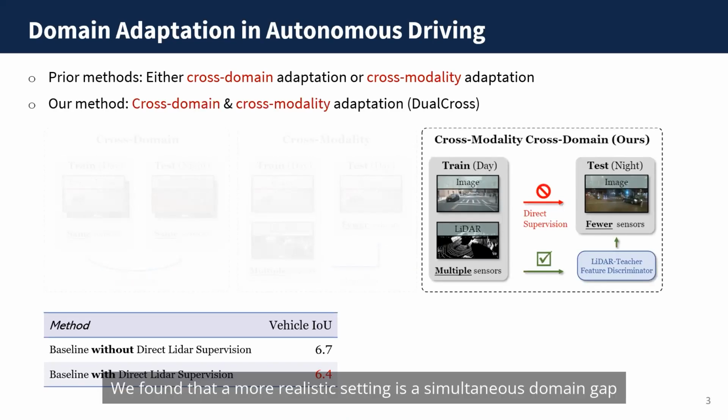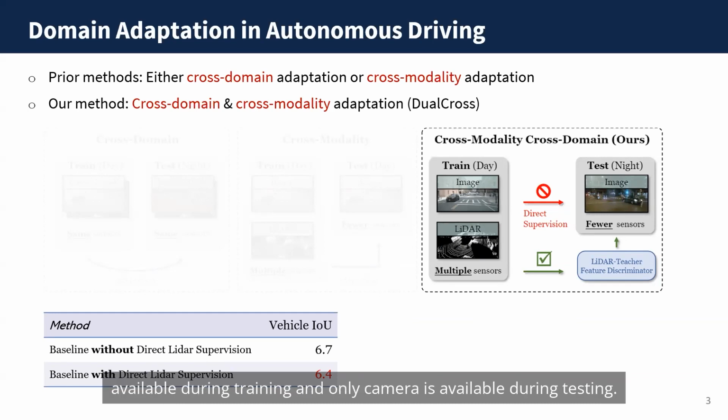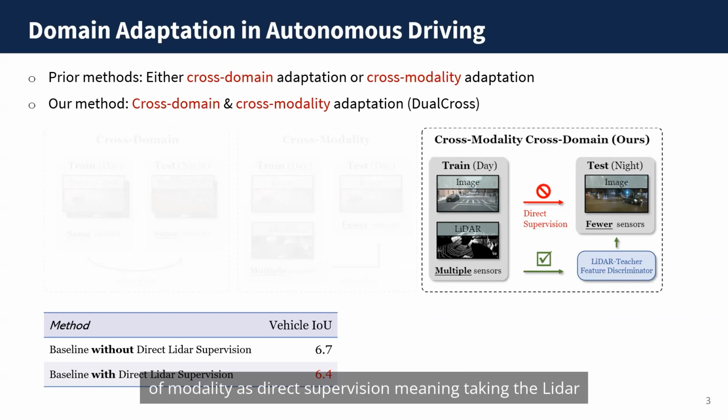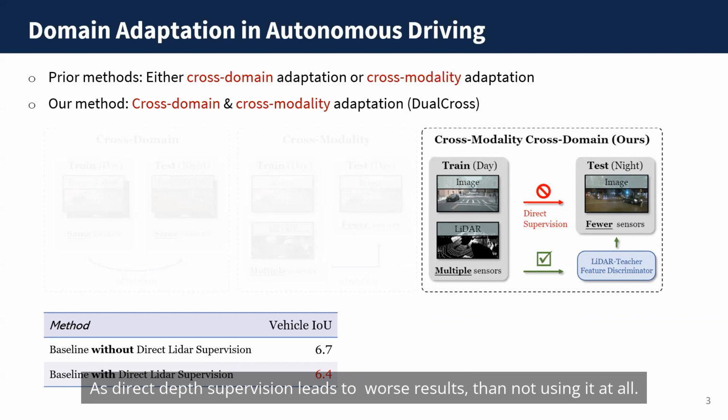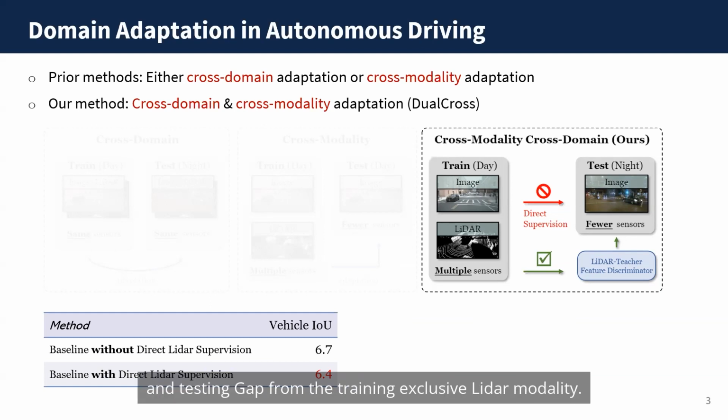We found that a more realistic setting is the simultaneous domain gap and modality gap between the training and testing phases. We consider the camera and LiDAR modalities being available during training, and only camera is available during testing. Under this circumstance, we found that using the additional modality as direct supervision, meaning taking LiDAR as depth supervision, leads to worse results than not using it at all, as shown in the table. We hypothesize such phenomenon is caused by the additional training and testing gap from the training exclusive LiDAR modality.